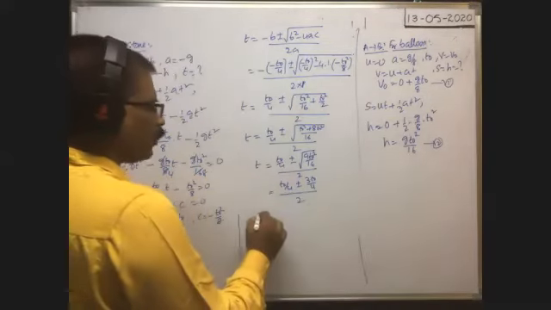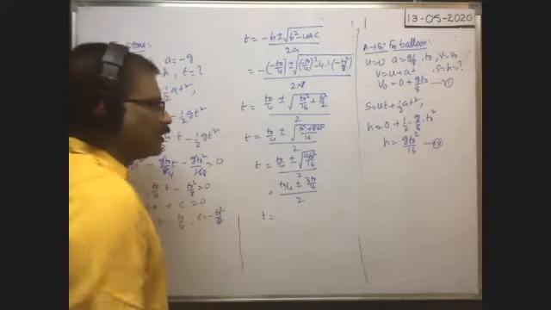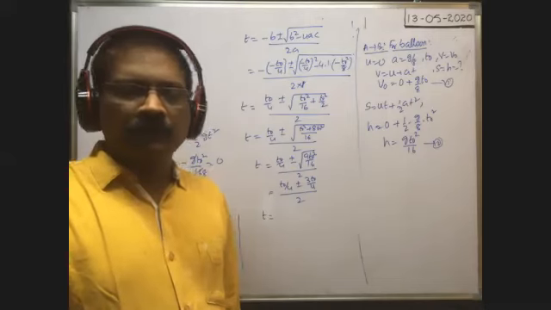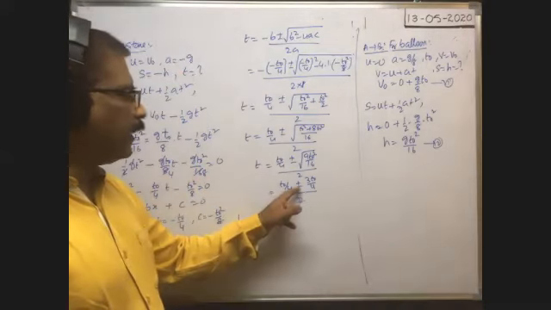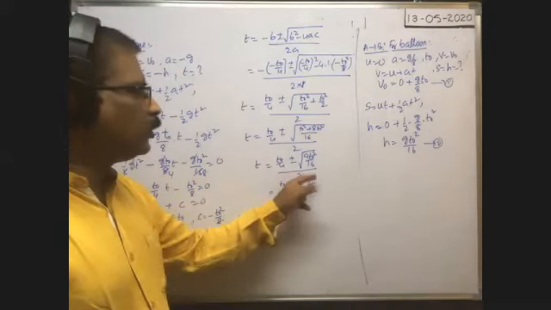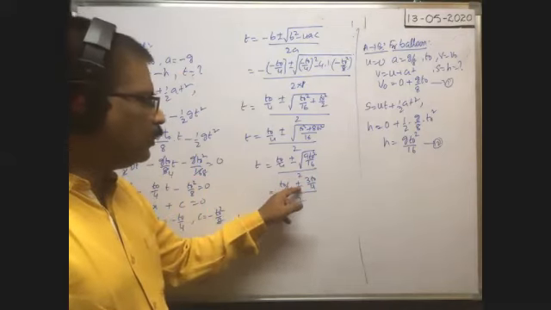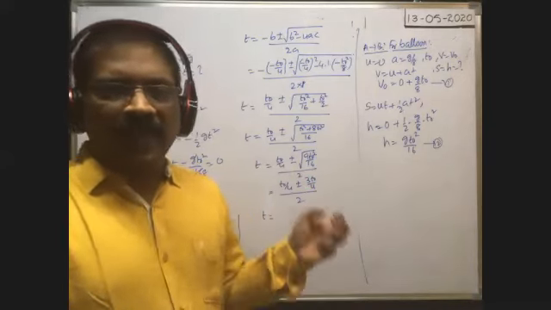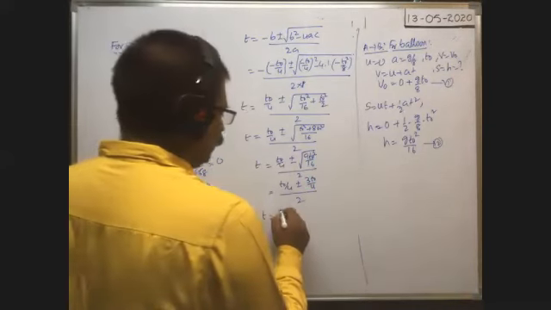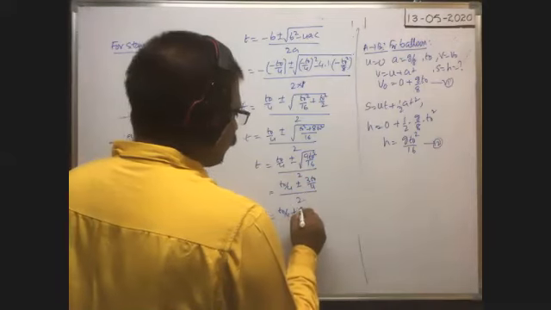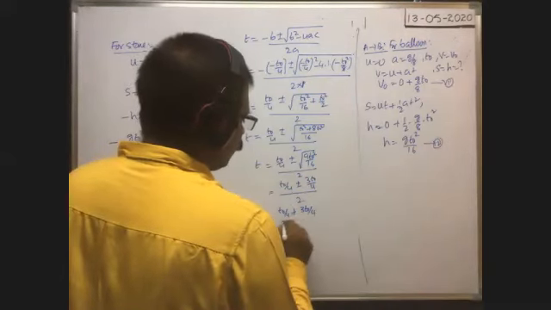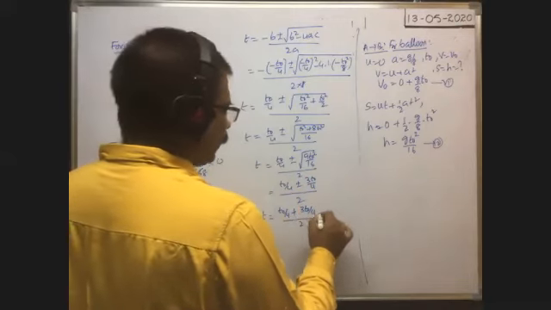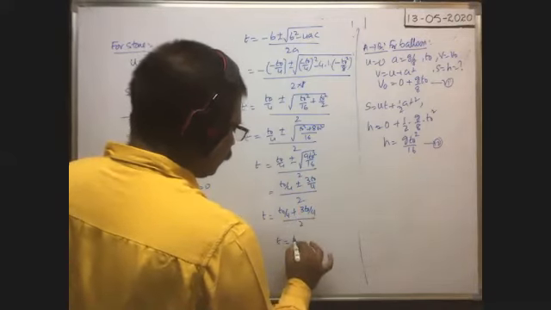Shall we take the positive or negative sign? Why? Suppose you take negative, then you will get a negative value of time. Time has no negative value. It is always positive. That's why you have to take positive only. So t naught by 4 plus 3 t naught by 4, whole by 2, that is equal to 4 t naught by 4, 4 4 cancel, t naught by 2. Therefore, t is equal to t naught by 2.